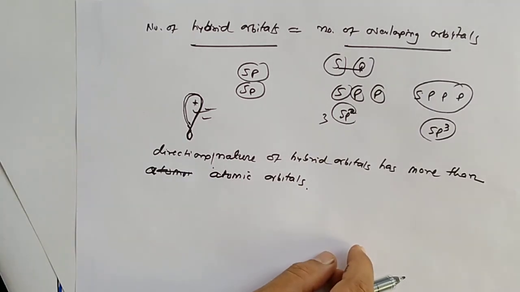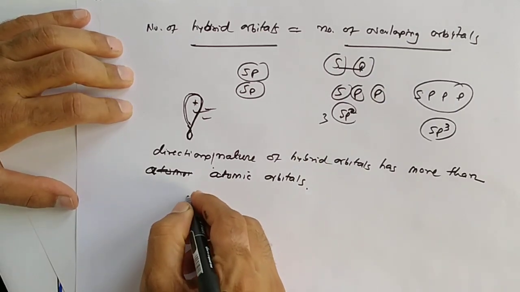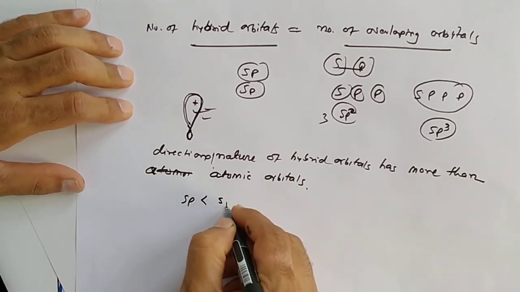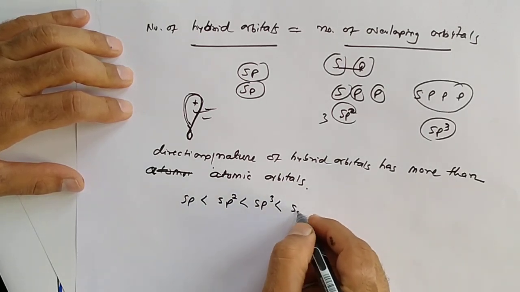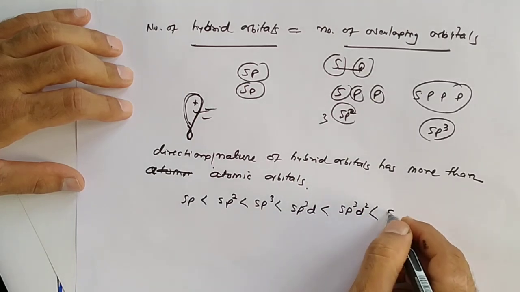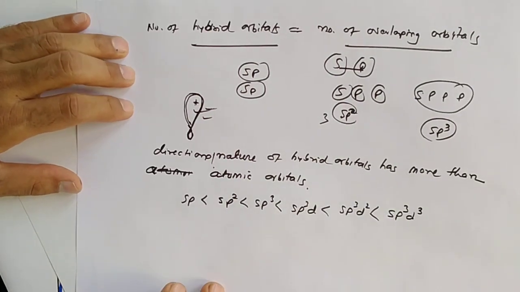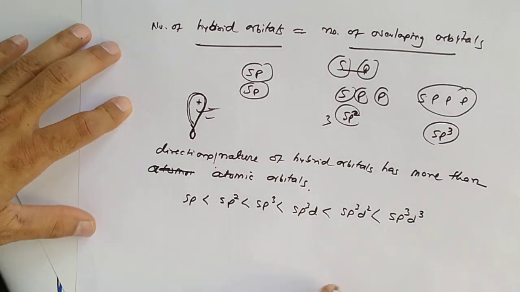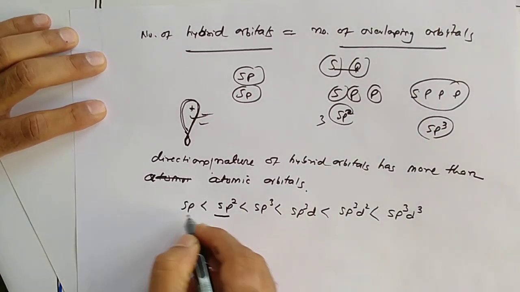Yes, now this nature increases with hybridization: sp, then sp2, then sp3, then sp3d, sp3d2, and sp3d3 is the most directional. sp is more directional than atomic orbitals, but sp2 is more directional.